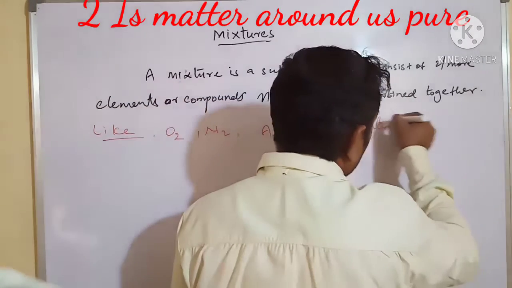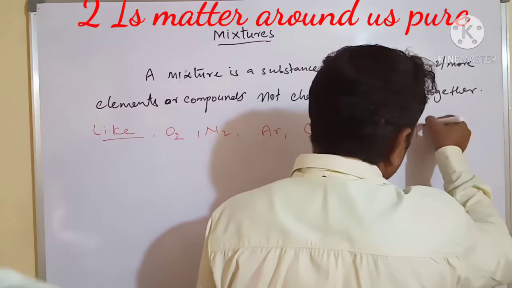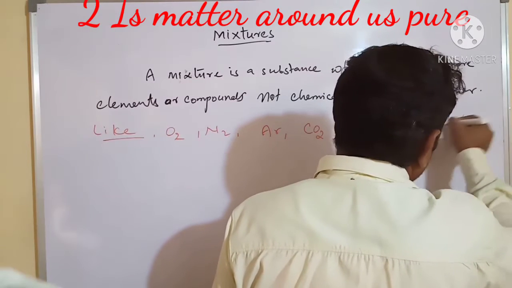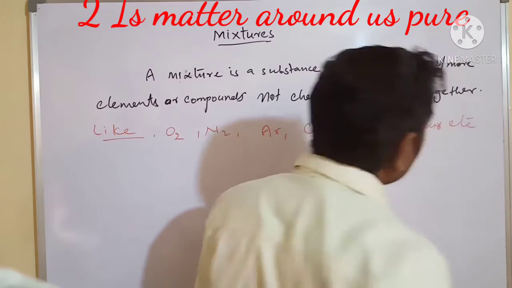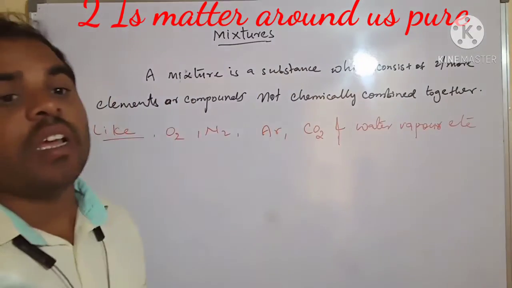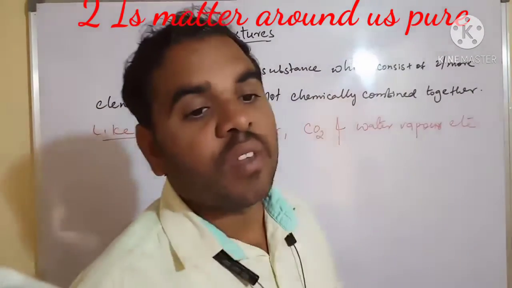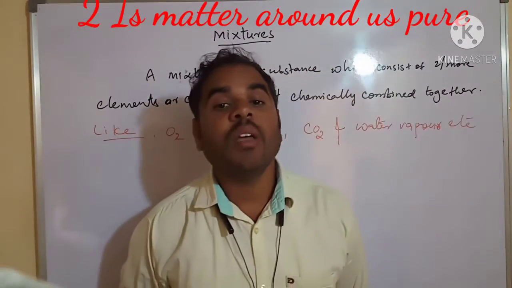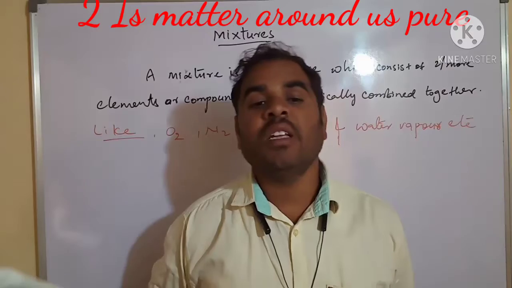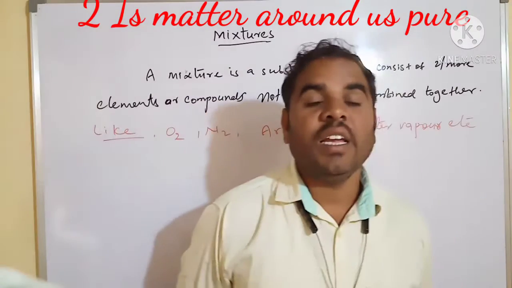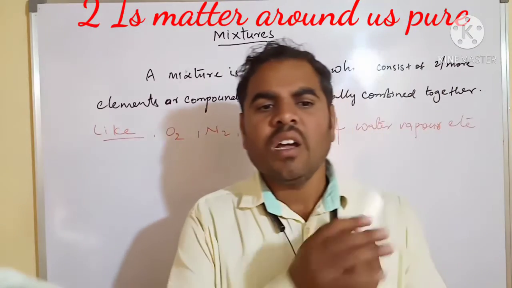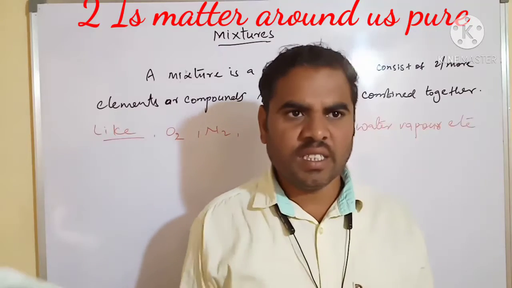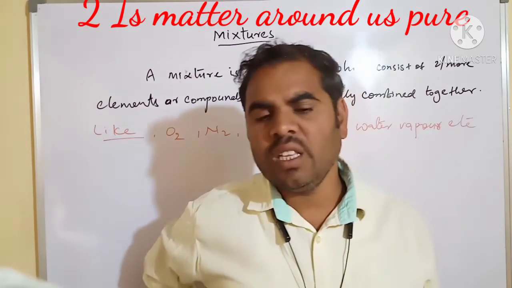See, they are not chemically combined together. The various gases of the air are not chemically combined with one another. Similarly, is there a chemical combination among them?